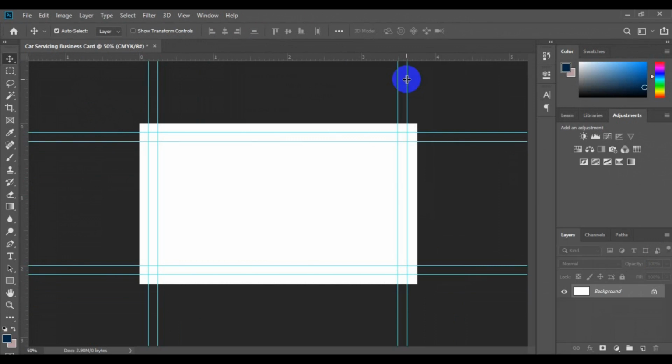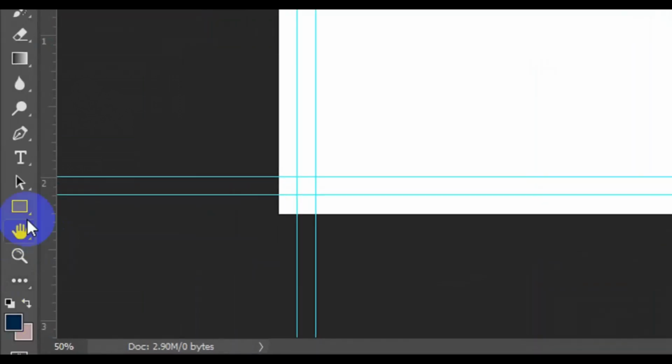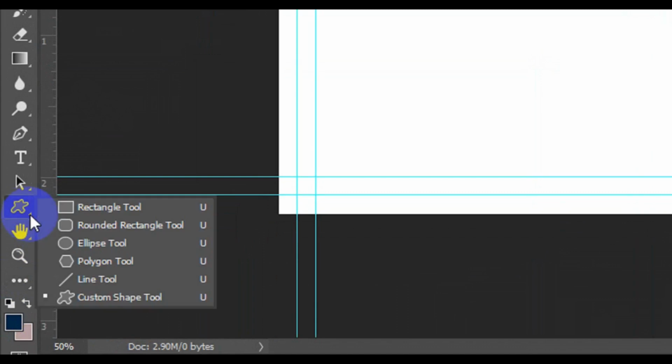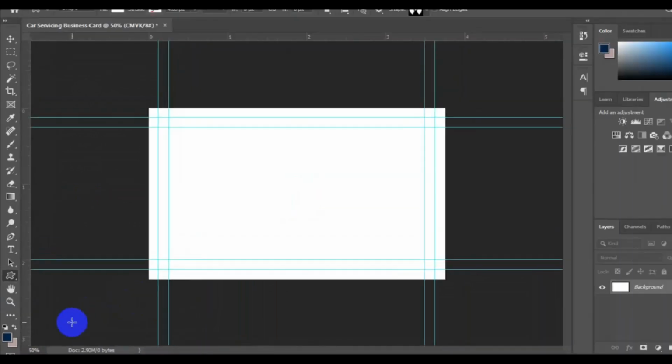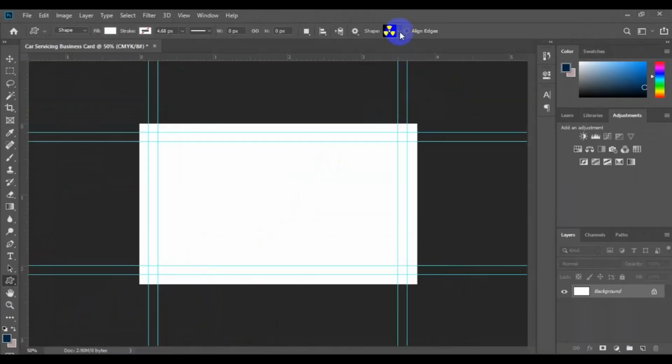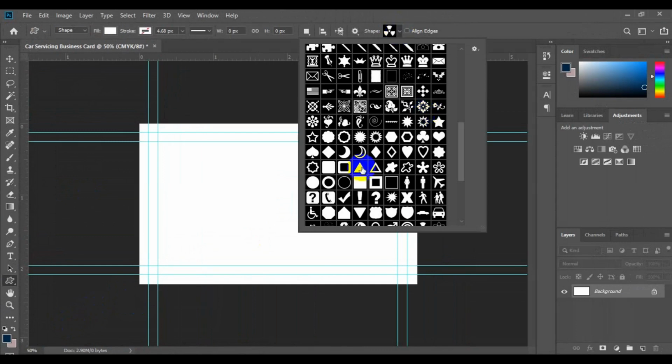Okay, so let's see how we can play with shapes, color, and picture to form a very simple car servicing business card print ready template in Photoshop. So the first thing you do is to go to your toolbar right here, click and hold down. At this point here, you need to look for custom shape. Click on custom shape, and from the custom shape property, you have to come to the top right here, and you have to select a shape like this.